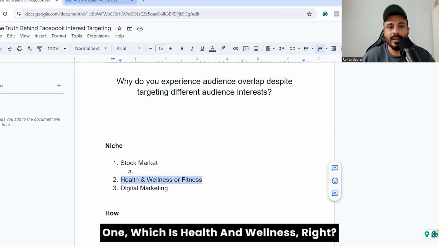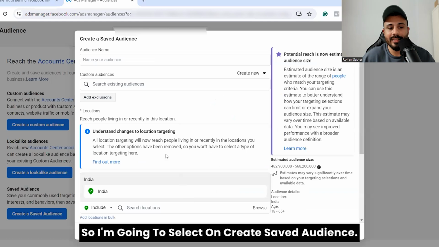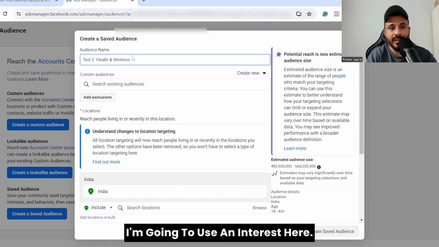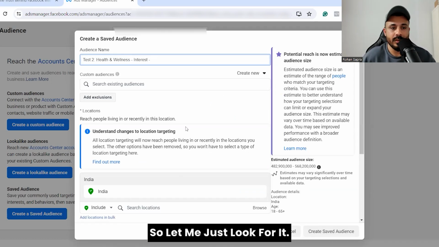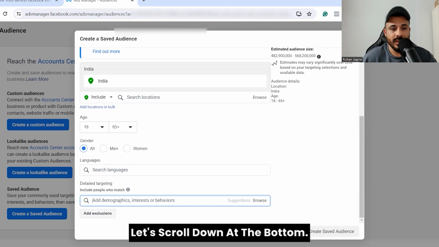Which is health and wellness, right? So I'm going to select create saved audience. I'm going to use an interest here. So let me just look for it. Let's scroll down at the bottom.